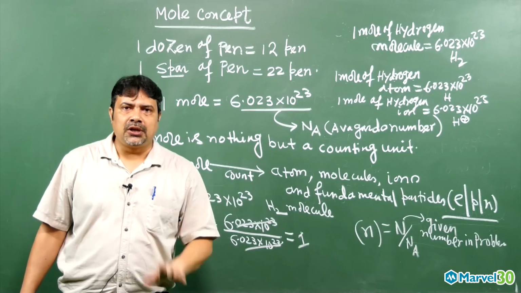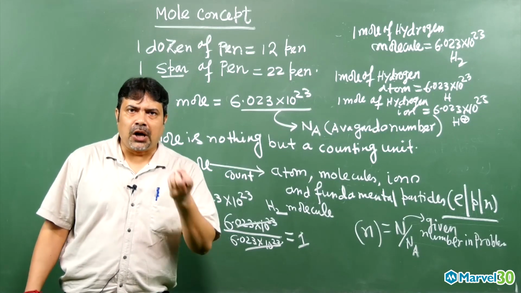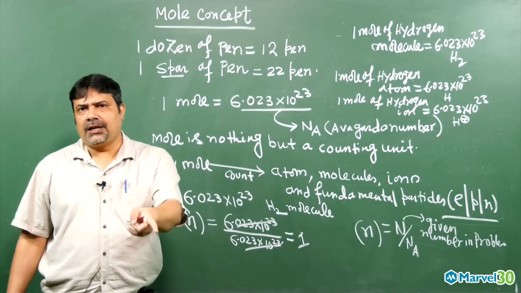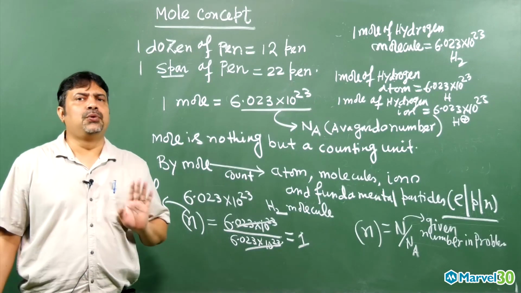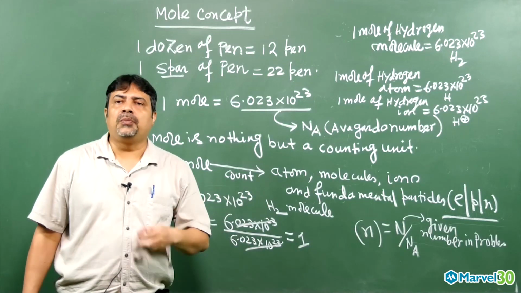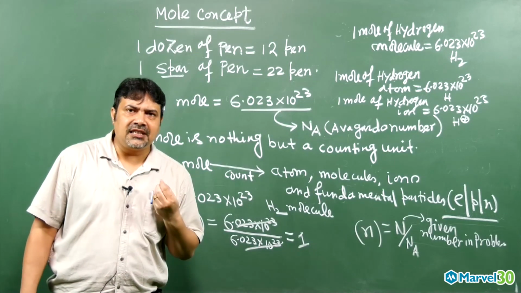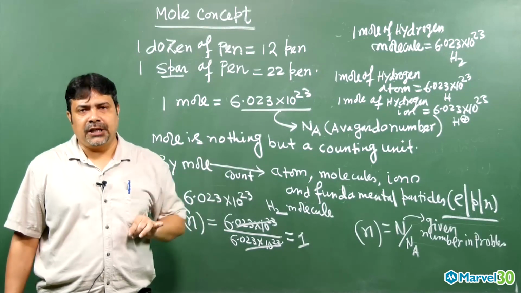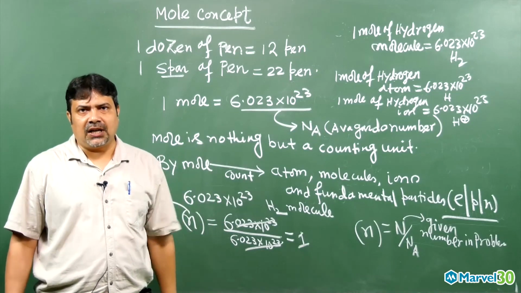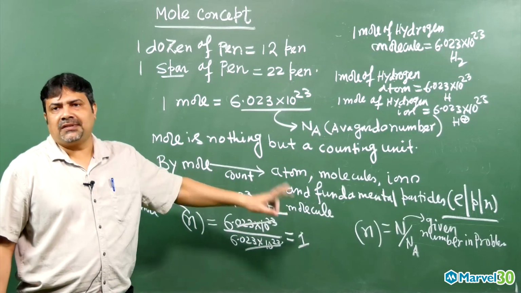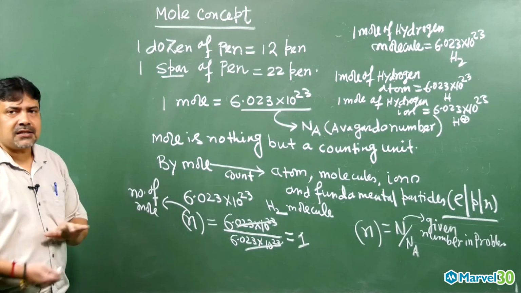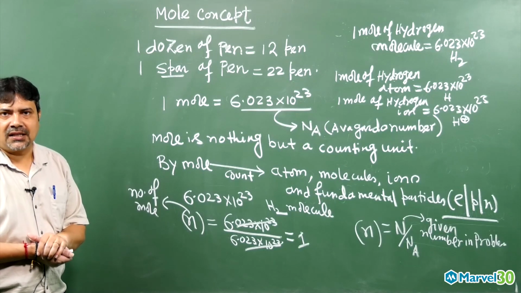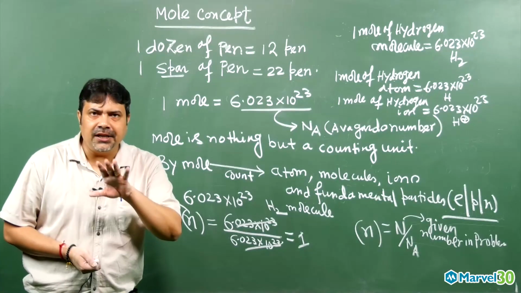We use it to count atoms, molecules, ions and fundamental particles, that is, electrons, protons and neutrons. Whatever number is given in a problem, if you divide it by the Avogadro number, you get the number of moles, denoted by small n. So this is the first fundamental thing you have to understand. I hope everybody is clear up to this.